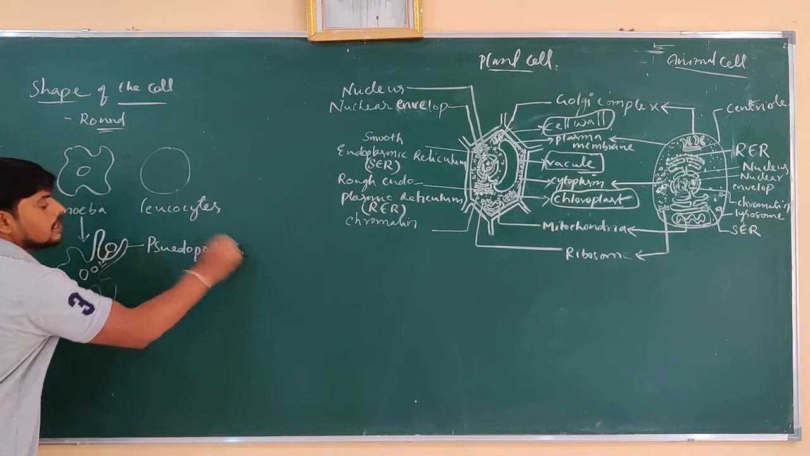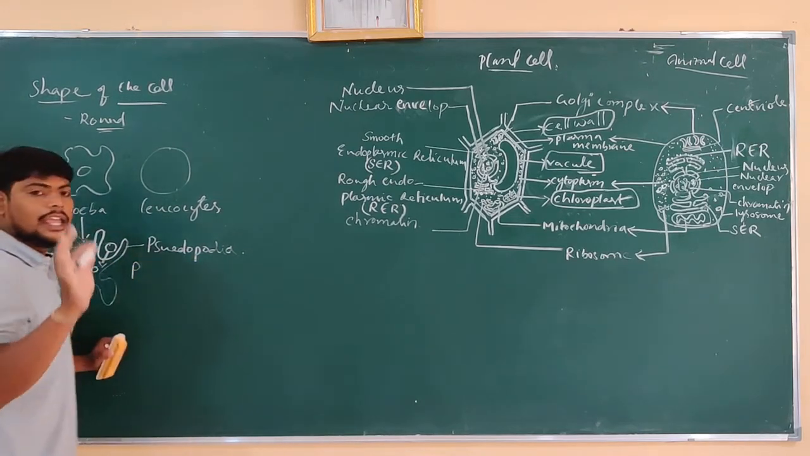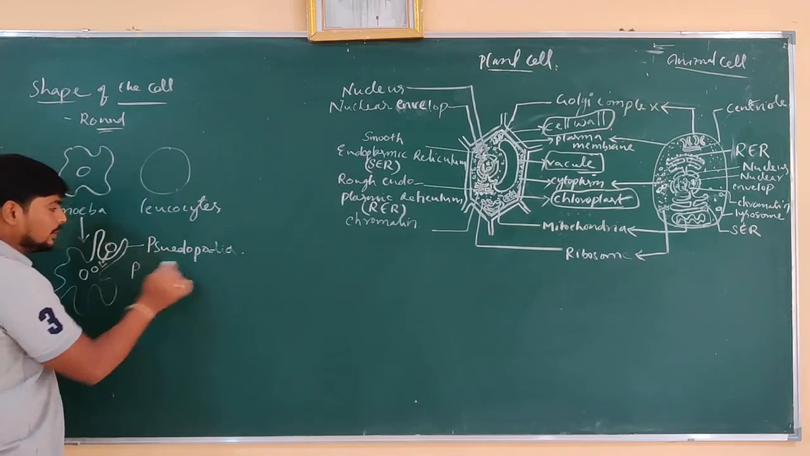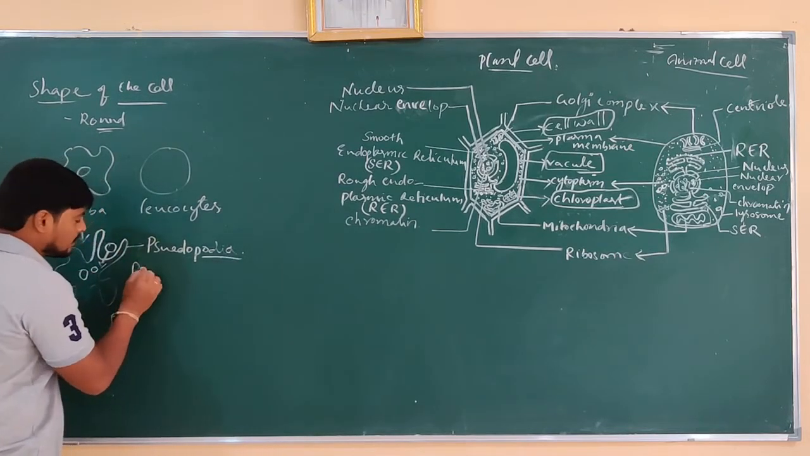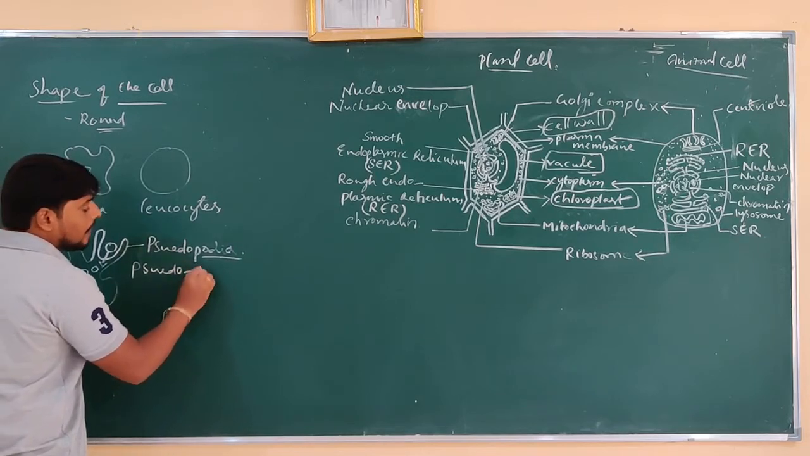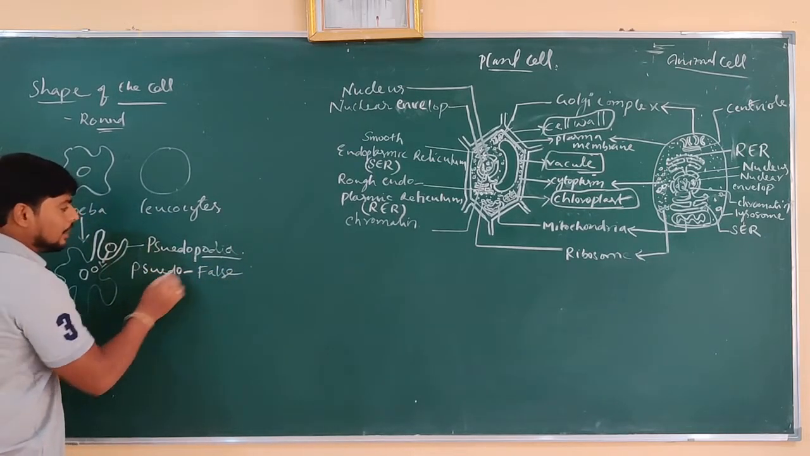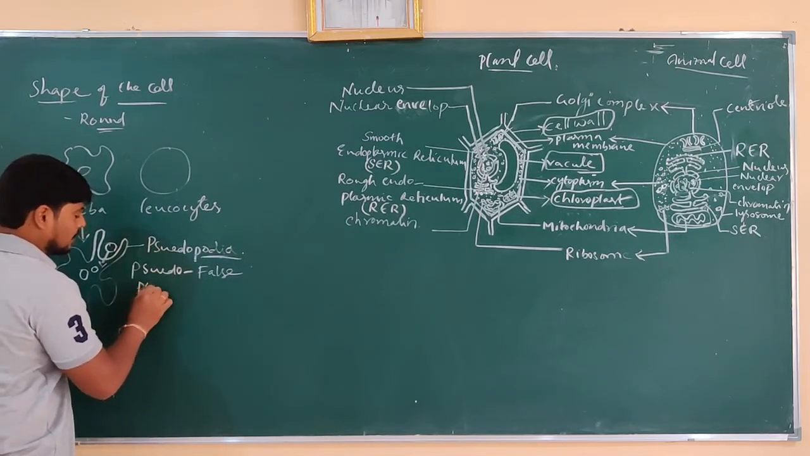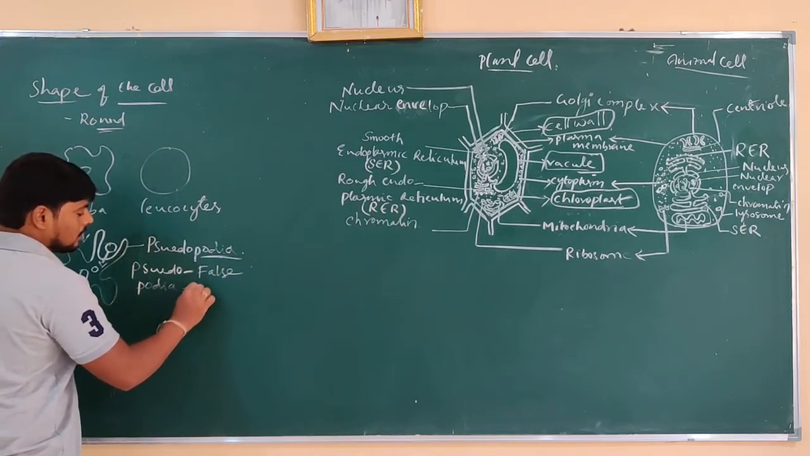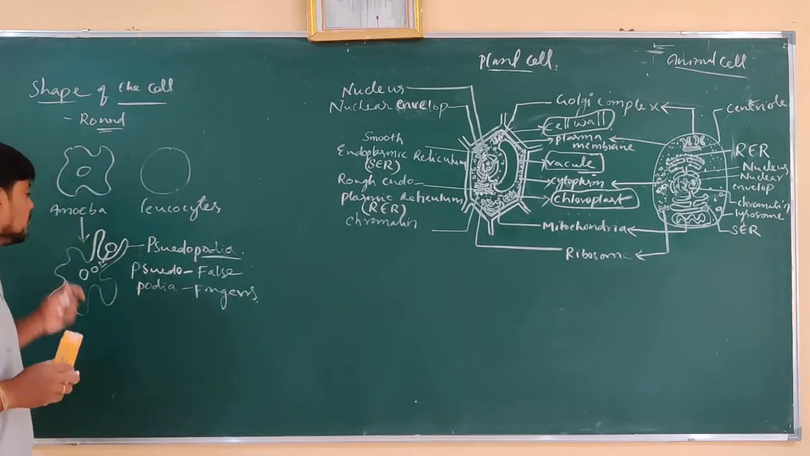So what is it called? Pseudopodia. Here pseudo means false, meaning they are not exactly true. They are not original. Podia means fingers. So this is what you can see in the case of amoeba.